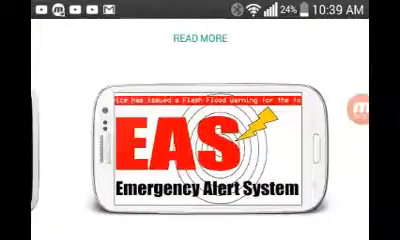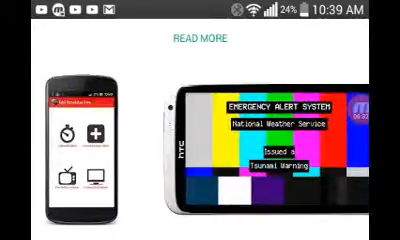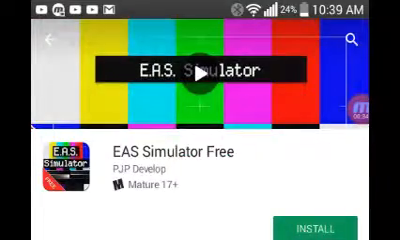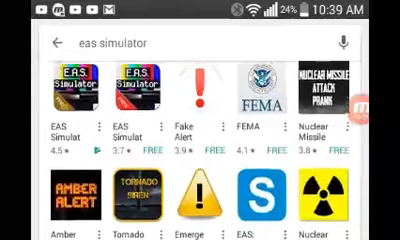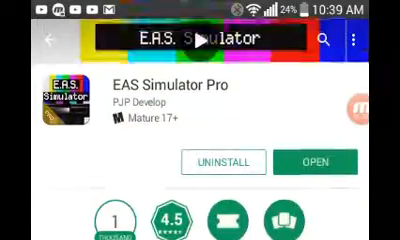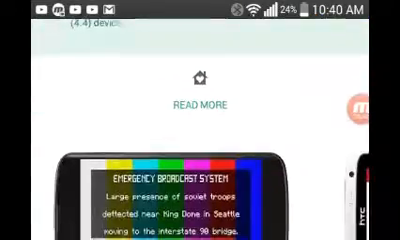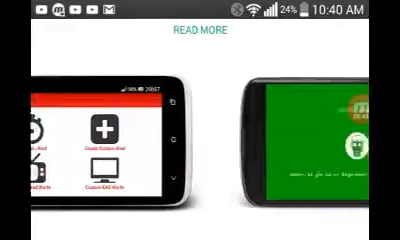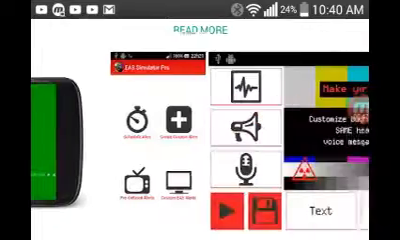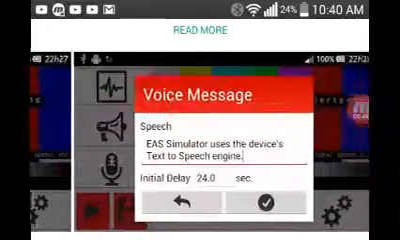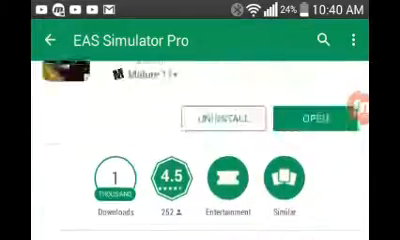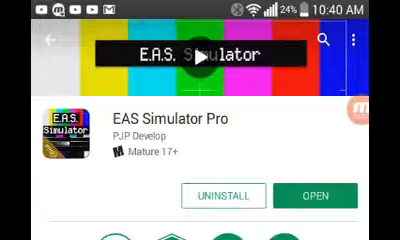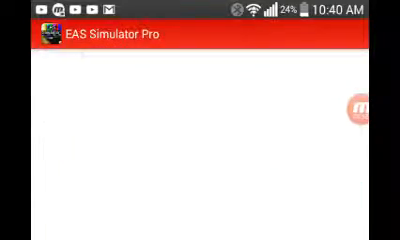But I think the only difference is with the free one, you can only do the emergency alert system for like 20 seconds. But the one I got was pro, and you can do it for as long as you want, put it up on your phone, not on the TV, and customize it however you want. Once you get the app, install it, then open it up.